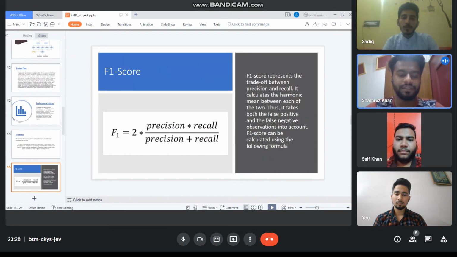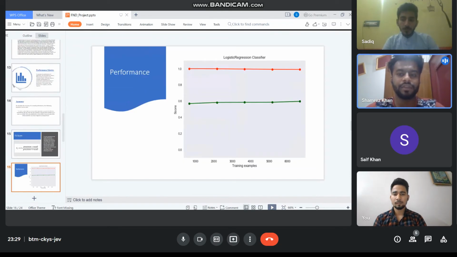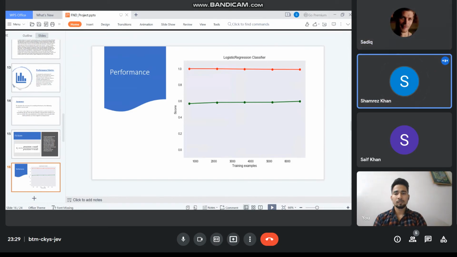The F1 score is calculated from precision and recall, and it represents the trade-off between precision and recall. On that basis, it accounts for both false positives and false negatives. On the observation of the F1 score, our performance is calculated, and we plot the output to the console, where the red line shows the actual output and the green line shows how accurately we predicted that output.